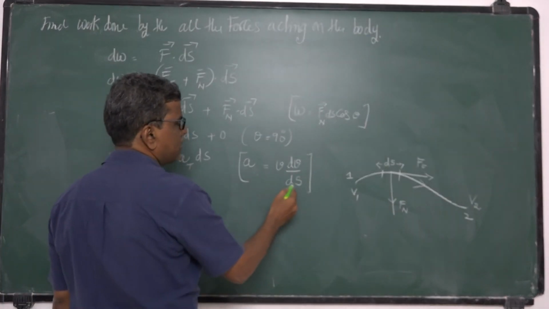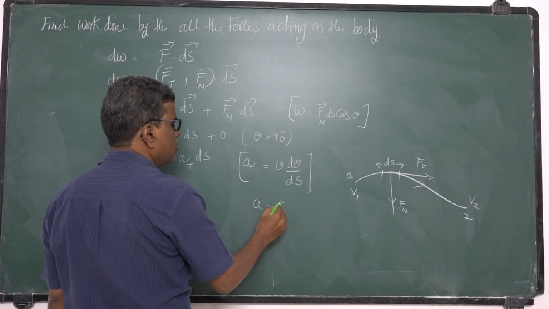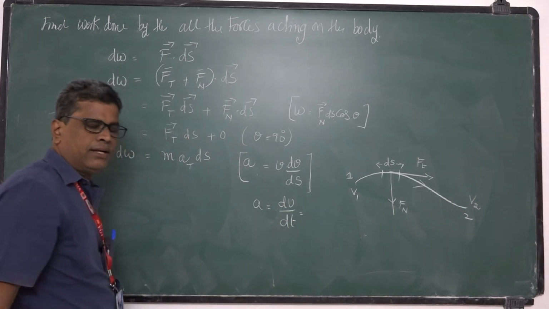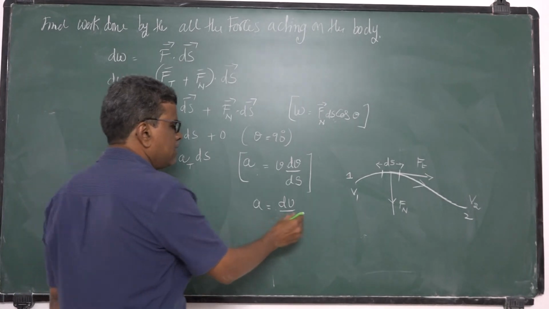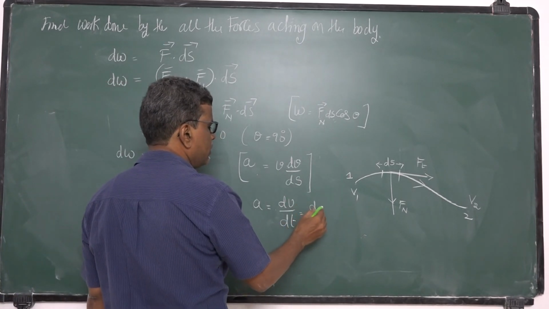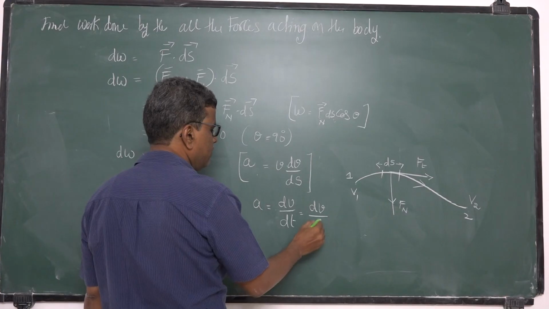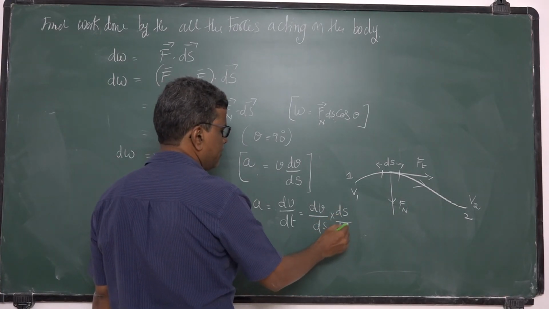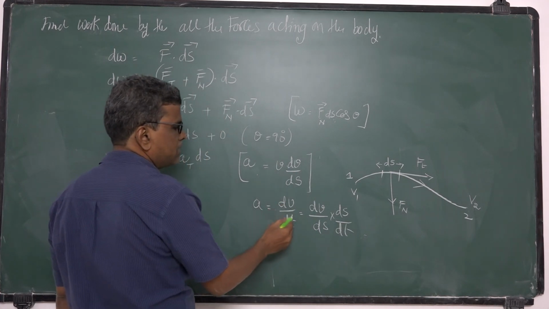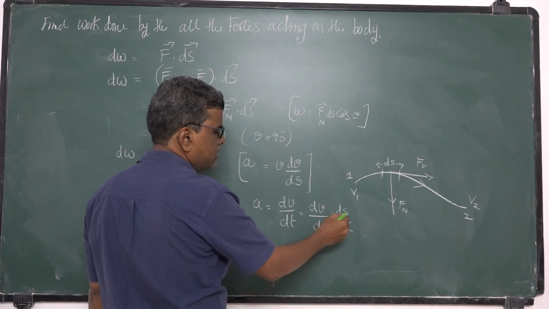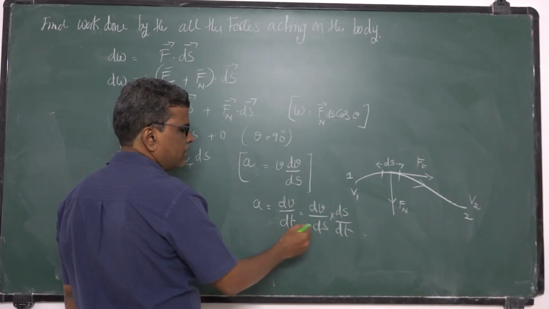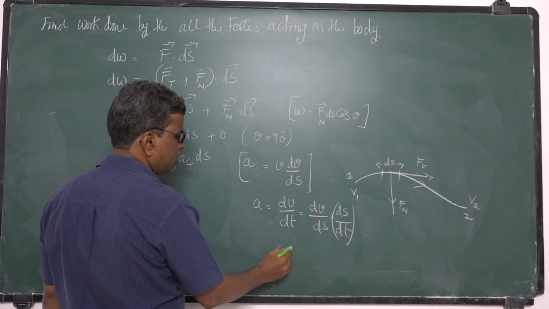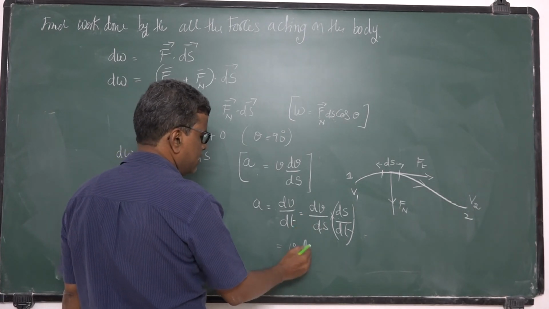I think you know this expression, because a is equal to dv by dt, rate of change of velocity is acceleration. You multiply with ds and divide with ds, ds by dt. ds by dt is rate of change of displacement, which becomes velocity, into dv by ds.